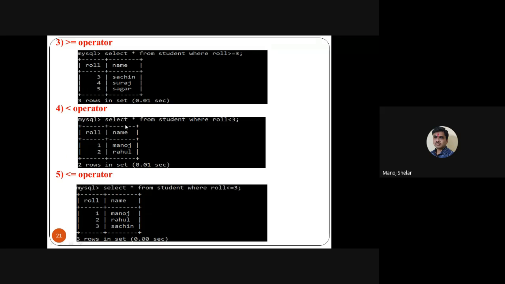Then less than operator. So select star from student where roll number is less than 3. This is a less than operator. So 1, 2 are less than 3, so you display the 1 and 2 records of the student table.